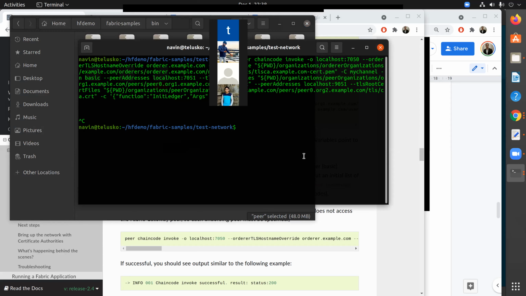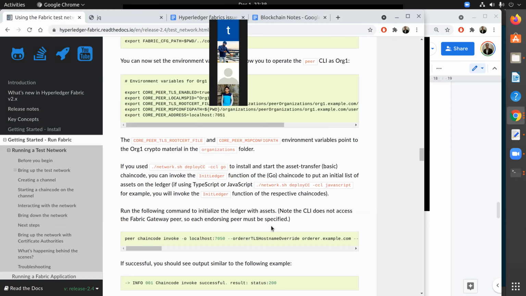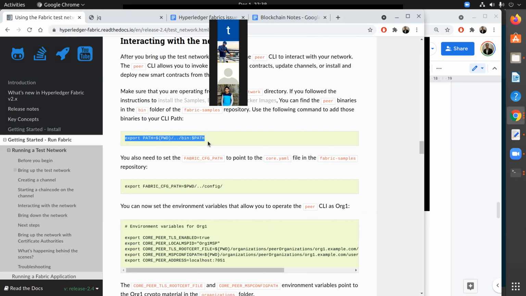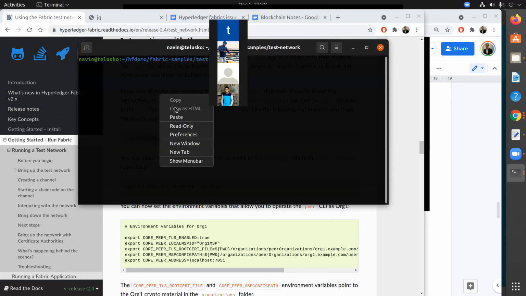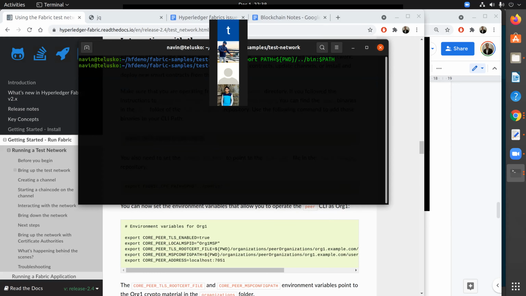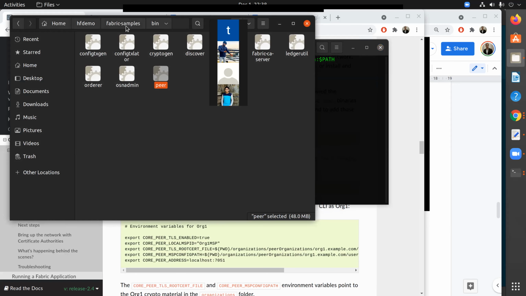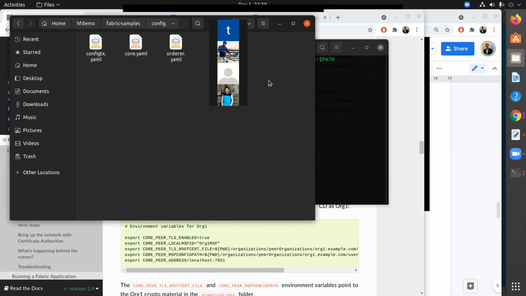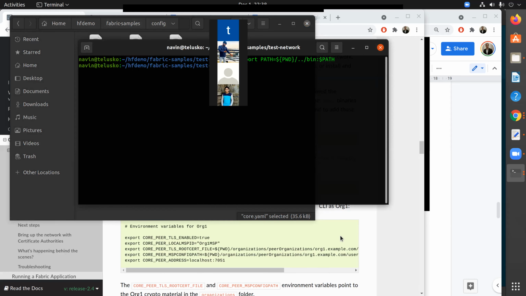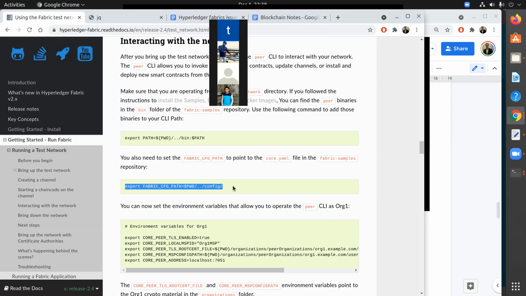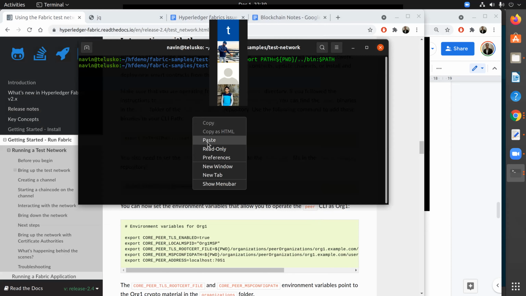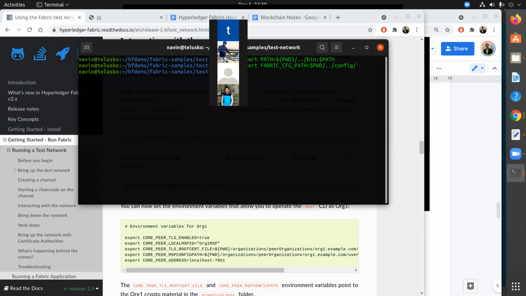So how do we set the path here? It's very simple. We have to use this export command to set the path. Let's set the path. Done. Now we got peer. Not just peer, we also need one more thing. We also have a config folder. In this config folder, we have some configuration for the core Fabric package, and we need this configuration for running as well. So basically, we are setting the path for the bin and for the config.